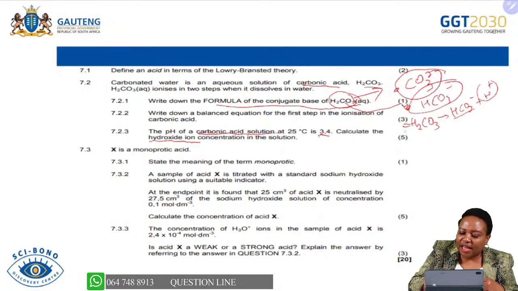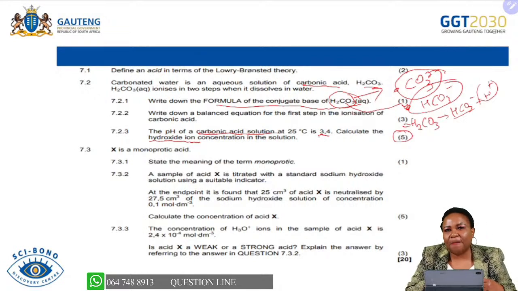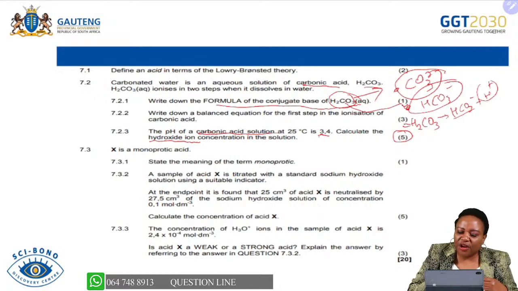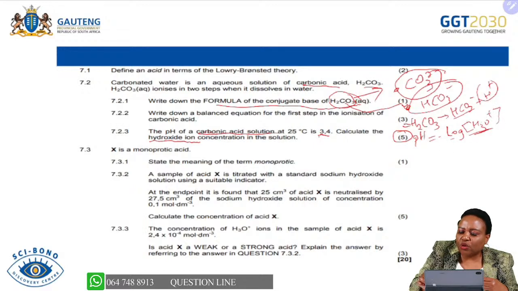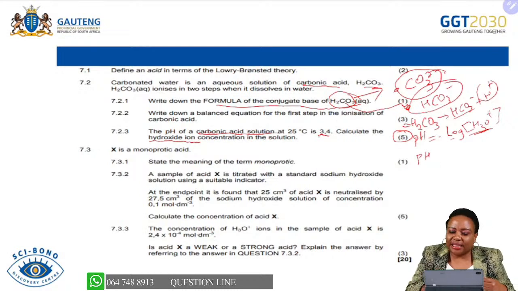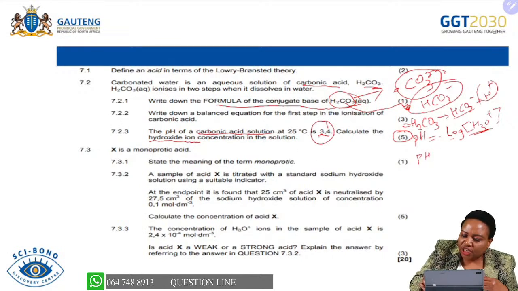But the examiner started by providing us with the pH of an acid. So what information is the examiner definitely providing us? The examiner is assisting us to find the concentration of hydronium ions, by using the anti-log, as I said. Remember, the pH is provided to you, so the concentration of H3O plus is going to be 10 to the exponent minus 3,4.